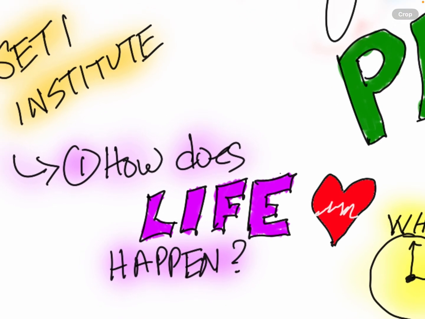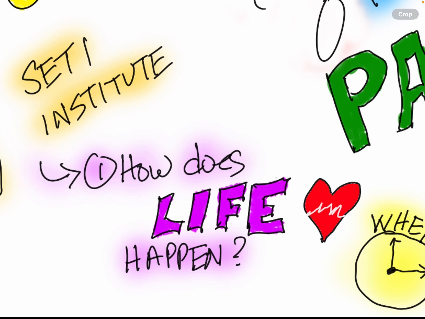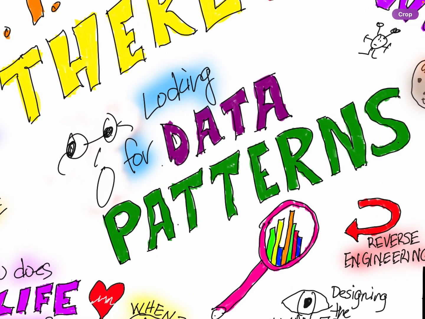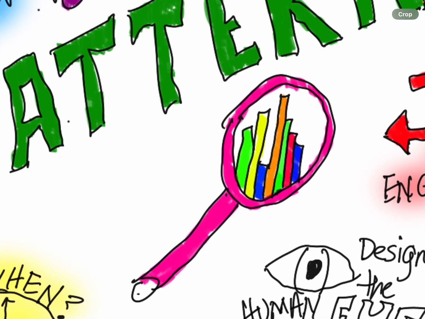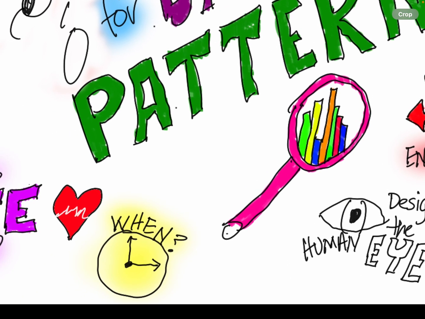And they were asking, how does life happen? There's a lot of not just stars and planets, but even galaxies in the world. And so they were asking a lot of deep questions in this video. When they have the data from the radio telescope, they're actually looking for data patterns. And so they have this data and they're trying to find what's not normal to try to find something that would be created by an intelligent being, not something that's just happening out in space.